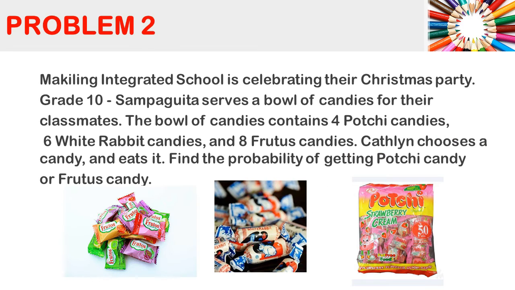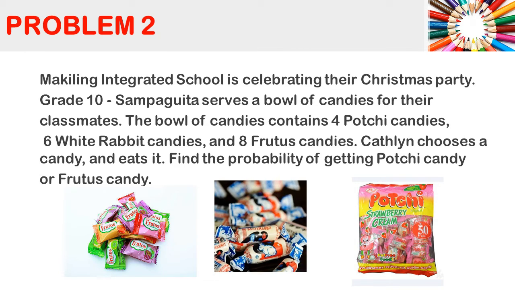Now let us try another problem. Makiling Integrated School is celebrating their Christmas party. Grade 10 Sampaguita serves a bowl of candies for their classmates. The bowl of candies contains 4 Pochi candies, 6 White Rabbit candies, 8 Frutos candies. Kathleen chooses a candy and eats it. Find the probability of getting a Pochi candy or a Frutos candy.